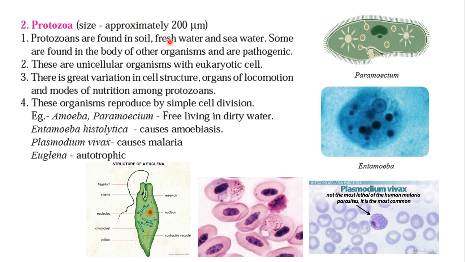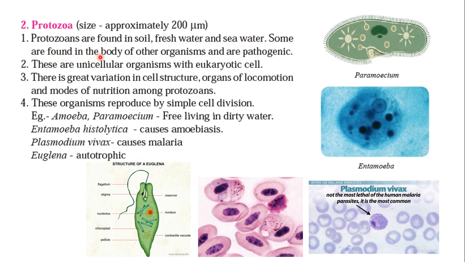Approximate size is 200 micrometers. Protozoans are found in soil, fresh water and sea water. Now you can see very clearly, this is the cilia, that is the paramecium, this is Entamoeba, this is Plasmodium vivax, and this is Euglena. You can see here the example of Plasmodium vivax, it looks like this. So protozoans are found in soil, fresh water and sea water.